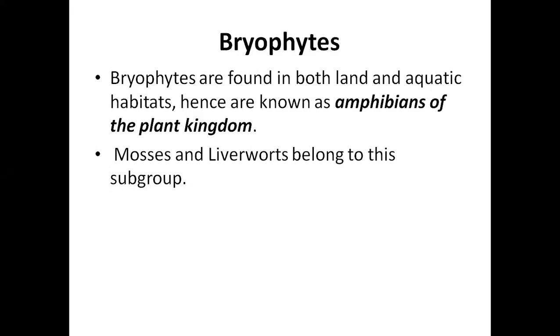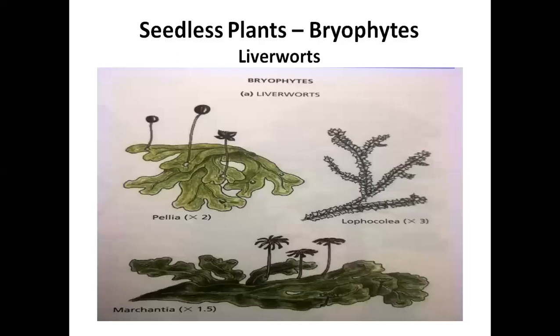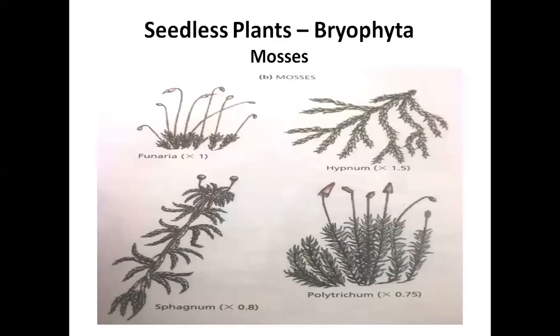If they are found in both land and aquatic environment, scientists have given them a term, and they say that this subclass is the amphibians of the plant kingdom. Okay, now what are the plants below liverworts? Here, these are liverworts. You can see in the picture, I have attached 3 of the plants belonging to class liverworts. No need to do any further detail of liverworts. Just आपको bryophytes की characteristics याद रखनी है. And these are the mosses. You must have seen mosses. कभी रास्ते से गुजरे होंगे तो जो झाड़ियों जैसे plants लगते हैं, those you can say are mosses.